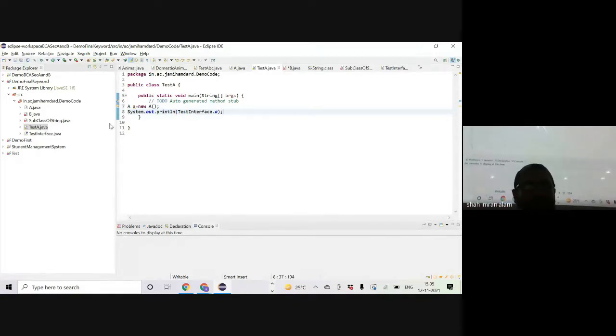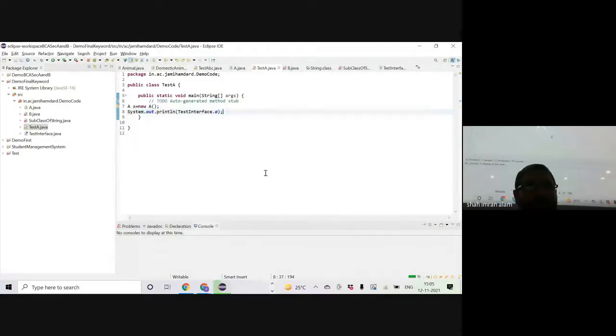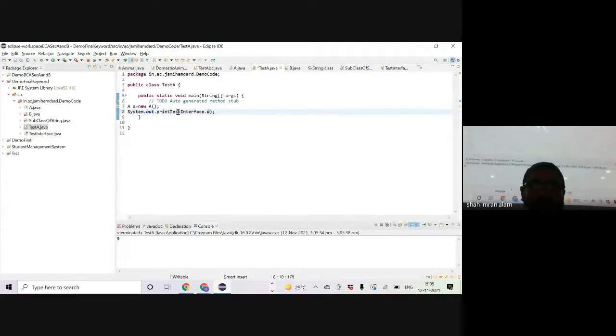That is possible because this is a constant, and a constant can be read and printed, right? But we cannot write code like this: TestInterface.a is equal to 5, for example. This is not possible because a is by default a final field, which is a constant. Let's see what the compilation error is.